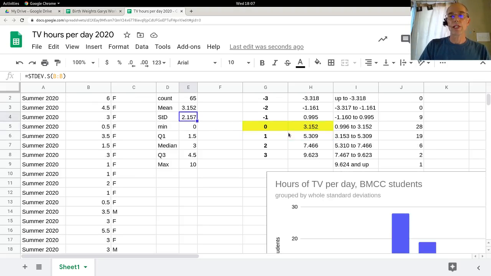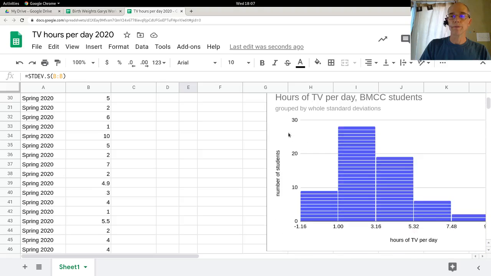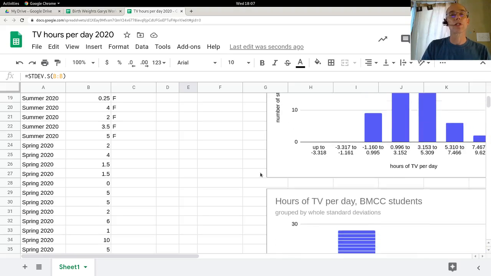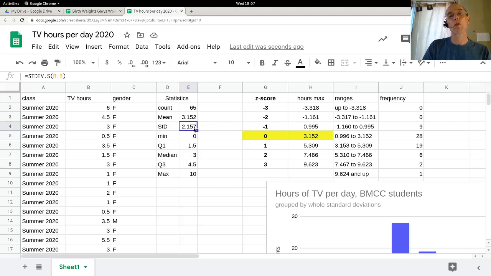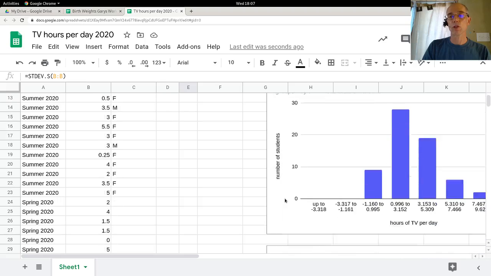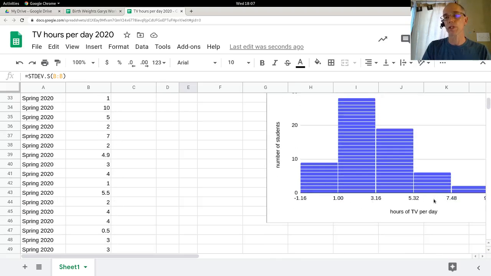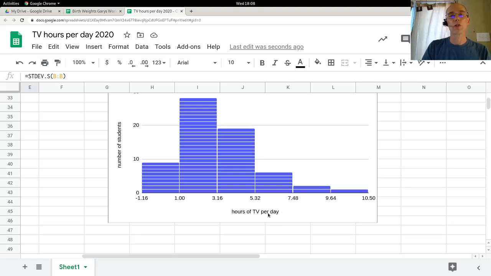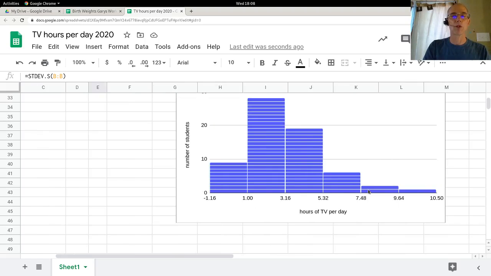So when I graph this, and I have a slightly better graph below here, the width of each interval I made for my groupings is the standard deviation. So each of these is about, to 2 decimal places, 2.16. And again, Google wouldn't let me graph down here with 3 decimal places, so I had to go with 2. So here is my mean right here, and then this is 1 standard deviation to the right, 2 standard deviations to the right, 3 standard deviations to the right, and 4 standard deviations to the right. So I'll draw that out in a picture in just a moment.